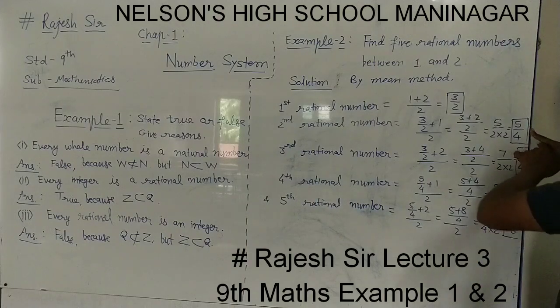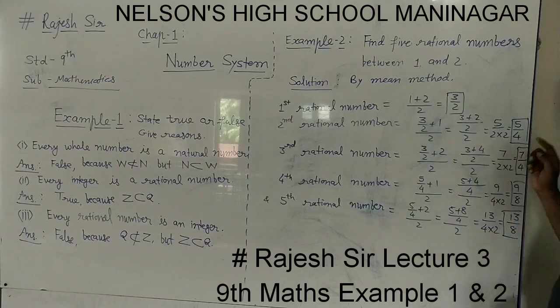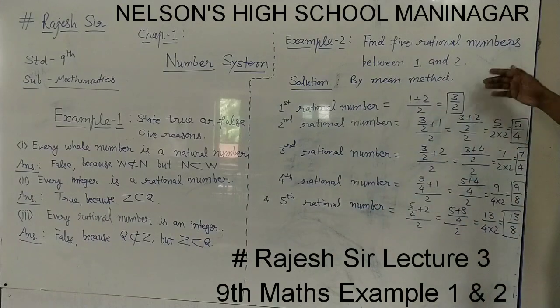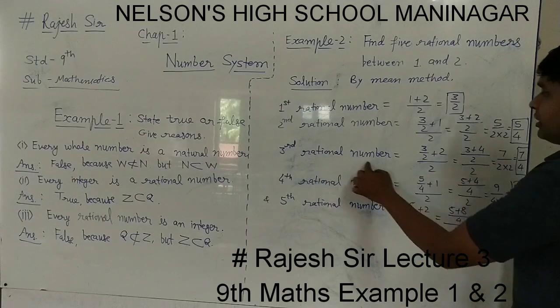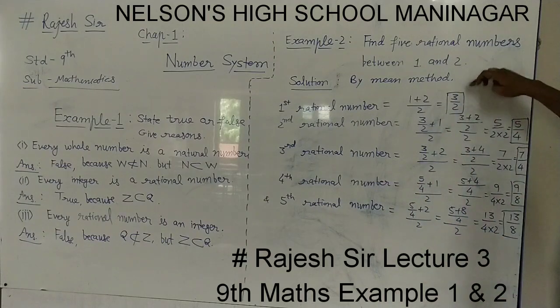Now, this second rational number we got by finding the mean of 3 by 2 and 1. To get the third, we have an option that we can find the mean of 3 by 2 and 2 also. So that we will do. The third rational number is the mean of 3 by 2 and 2. How to find the mean of 3 by 2 and 2?